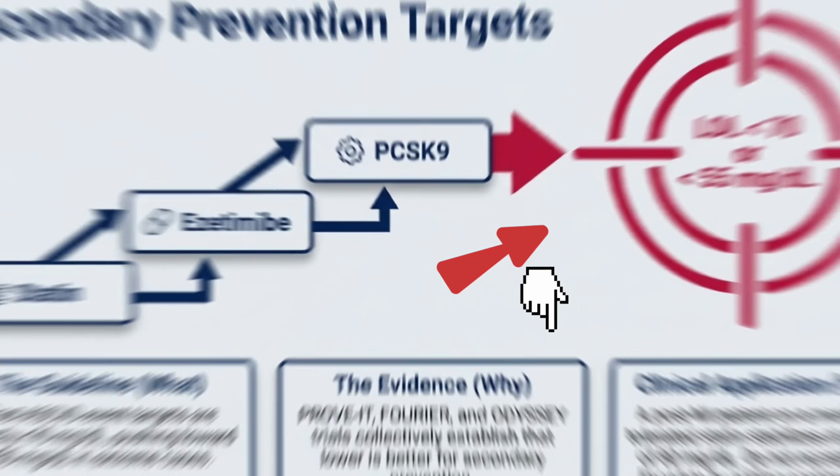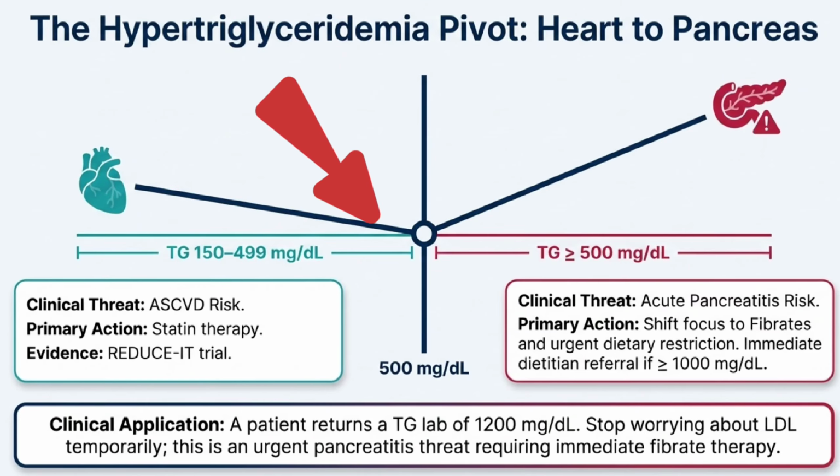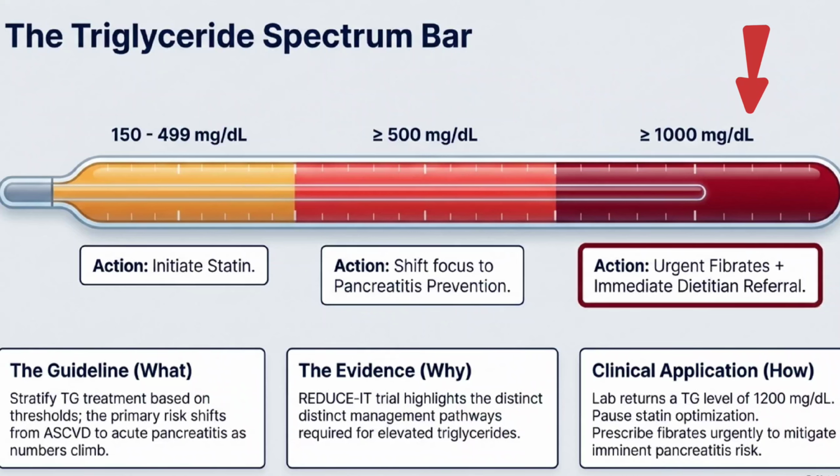Don't forget, triglyceride levels above 500 increase pancreatitis risk, so treat urgently with fibrates or omega 3s. And above 1000 requires immediate action, while emerging therapies like APOC3 inhibitors are showing promise.